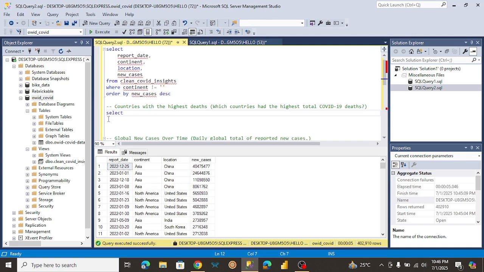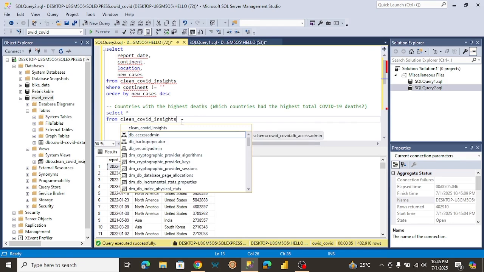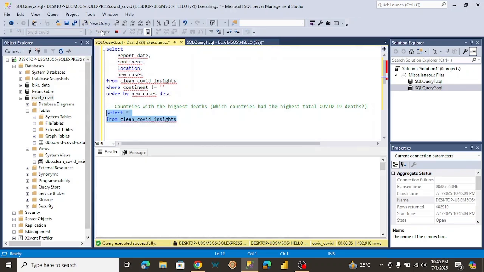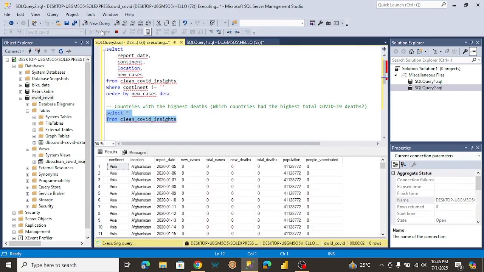I want to know what the column is named before accessing it. So let me just select all from. Okay, let me run this first. It always helps to just get an overview of everything that's in the table or view. What we're going to need here is the location. We're also going to need the total deaths, I think.